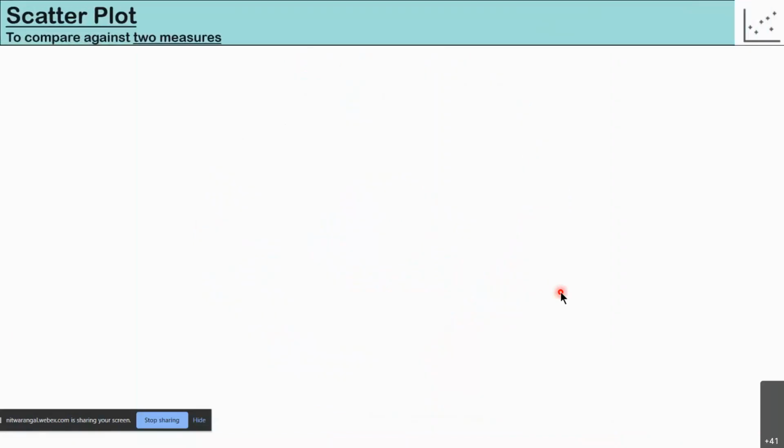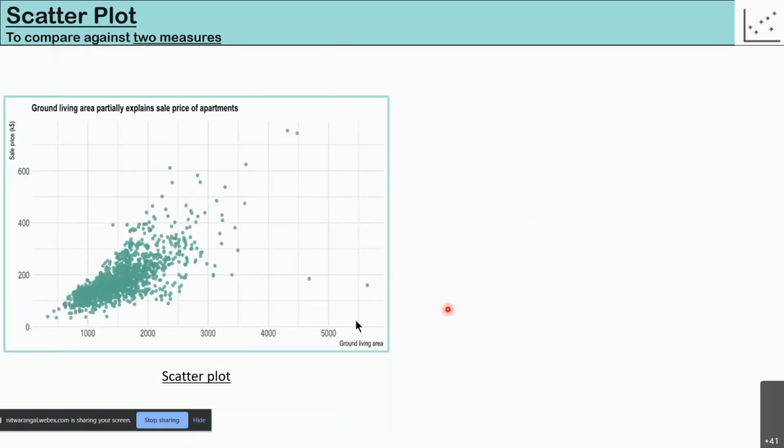Moving on to the next, the most common plot you will face during your engineering or research work, especially if you are going into the data science field: the scatter plot. A scatter plot is a plot against two measures and not categories. So the x and y axes are both values and not categorical values. For example, in this chart we have area, and on the y-axis we have the sales price.